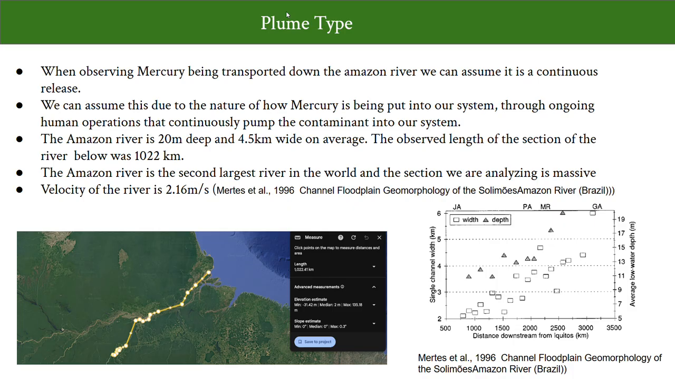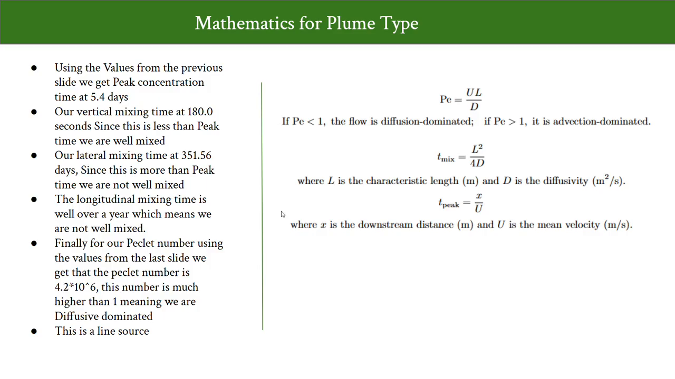The Amazon River is 20 meters deep, 4.5 kilometers wide on average, and the observed length we're going to be looking at here is about 1,000 kilometers. The velocity of the river is 2.16 meters per second on average in this length that we've looked at. For the mathematics of this plume type, if we take the length of the river and divide it by our velocity, we get our peak concentration time at 5.4 days.